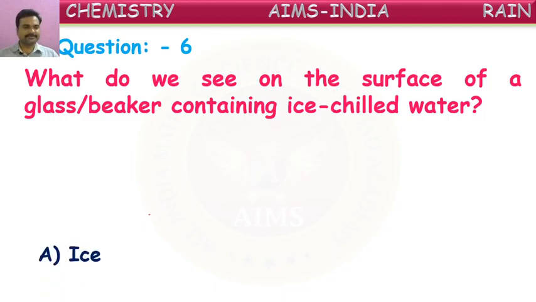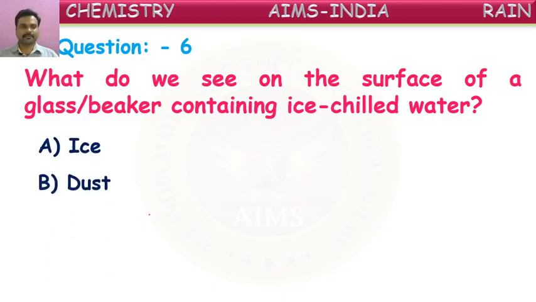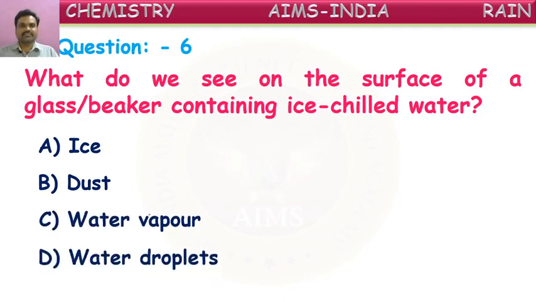Now let us see the options here. The first one is ice. Do we see ice? Dust. Will dust be formed on the glass when we take chilled water? Do we see water vapor or water droplets? So what is the correct answer? Oh, some answers are already given. Good. Now we can try the remaining people also. What do we see on the surface of glass when chilled water is taken in it? Yes, it is water droplets.